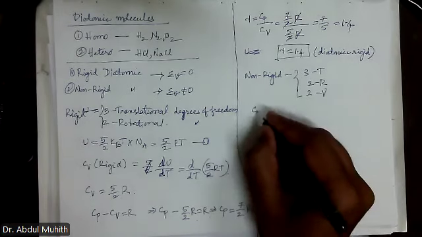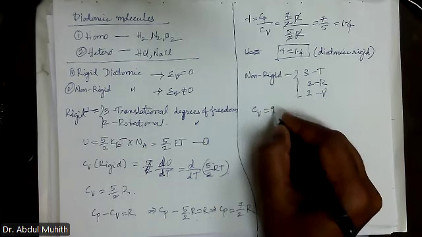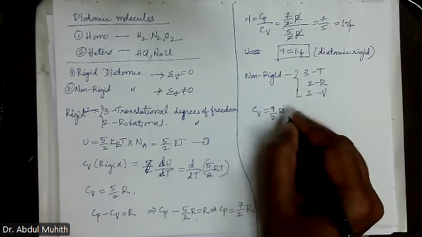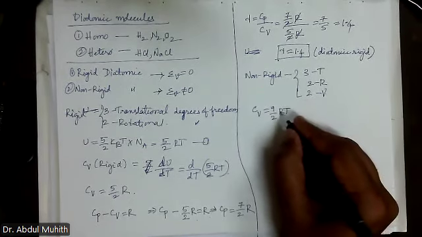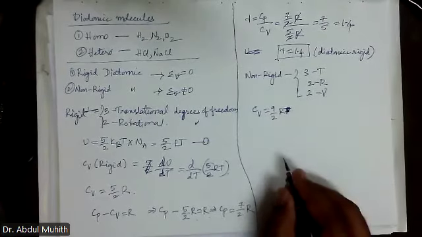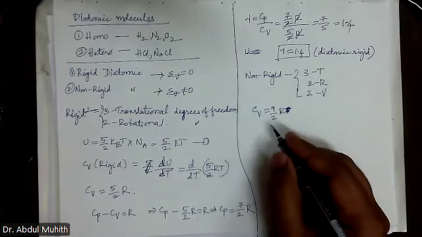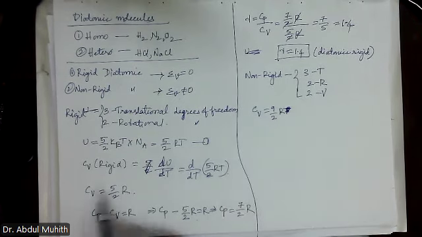So in that case, Cv will be equal to 9 by 2 R, no T. And Cp is, how many?